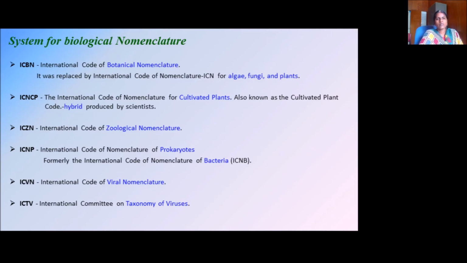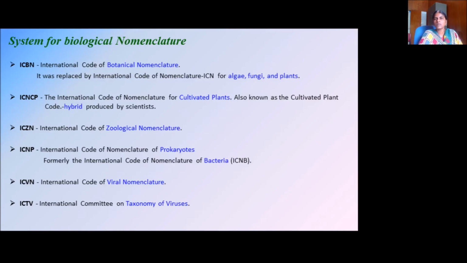System for biological nomenclature. There are many systems that we are following internationally. ICBN is the International Code for Botanical Nomenclature. It was replaced by the International Code of Nomenclature (ICN) for algae, fungi, and plants. ICNCP is the International Code of Nomenclature for Cultivated Plants. It's also known as the Cultivated Plant Code.